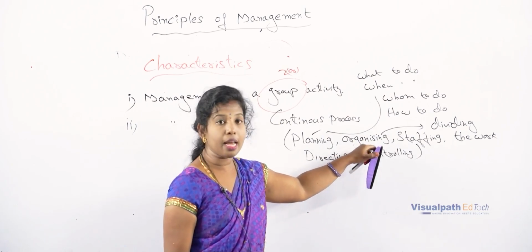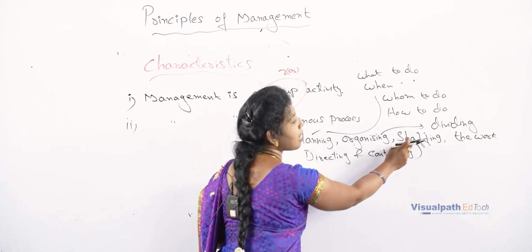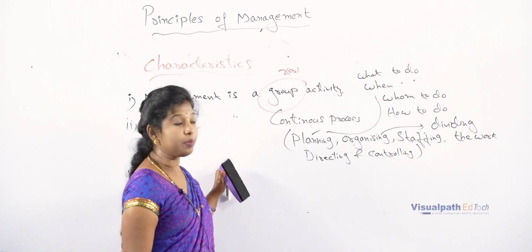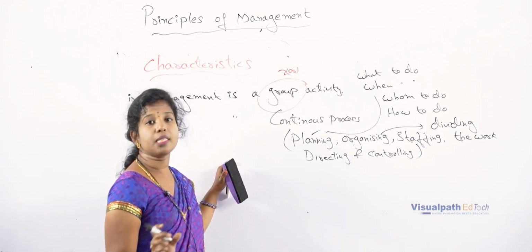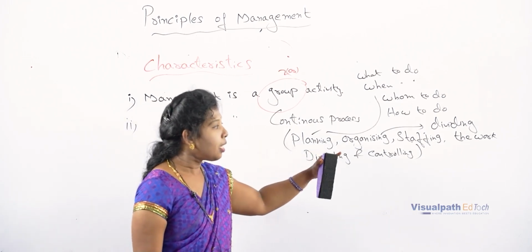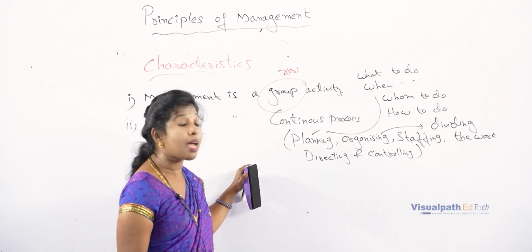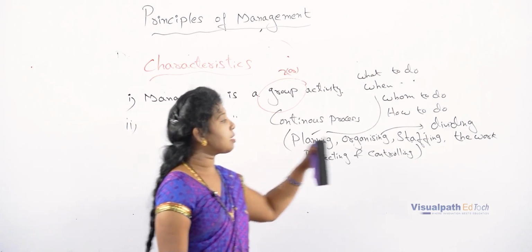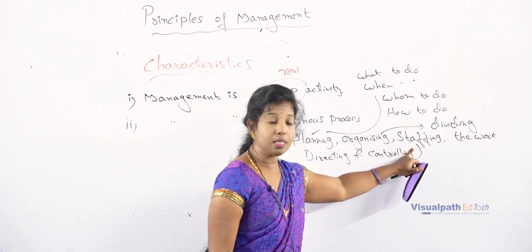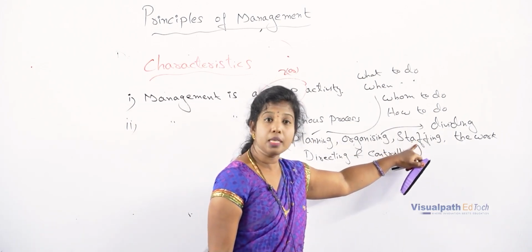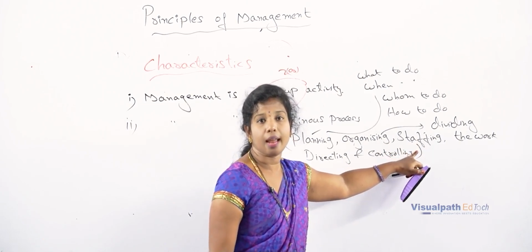And after organizing, we'll go into the third function, that is staffing. Staffing is nothing but we have to place the right person in the right place. Means he should be capable of taking that responsibility and he has to fulfill that work in the particular time. So it is nothing but staffing. Again I am repeating this. Staffing is nothing but the person has to be placed at the right time in the right place.